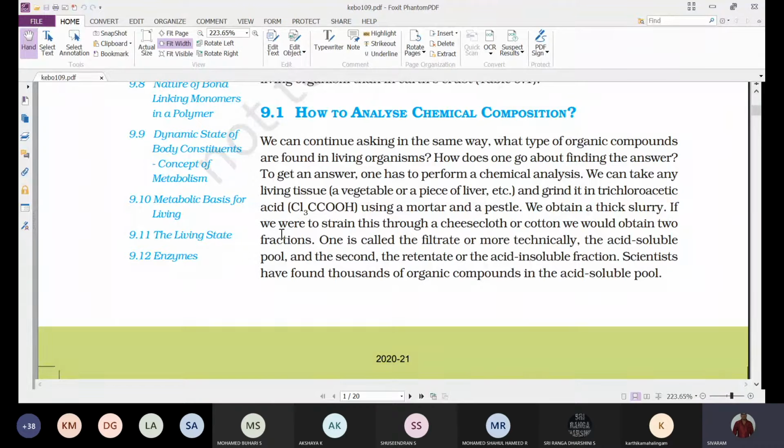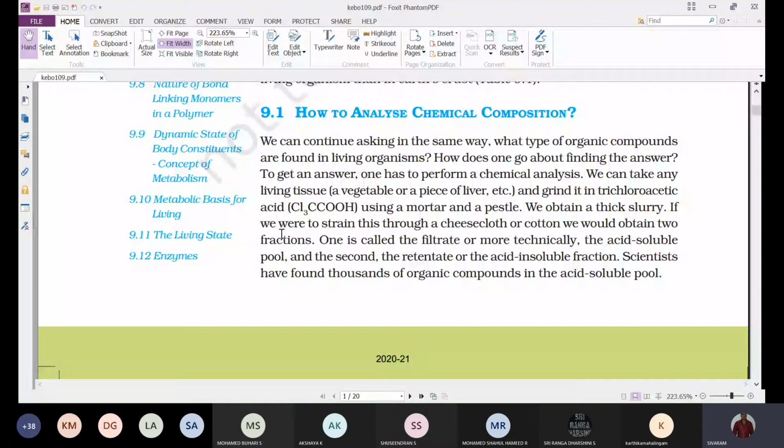And we can take any living tissue. For example, if you want to study the chemical analysis of a plant material, or animal material, or a microorganism, whatever it is, first of all we have to collect a small amount of living tissue.